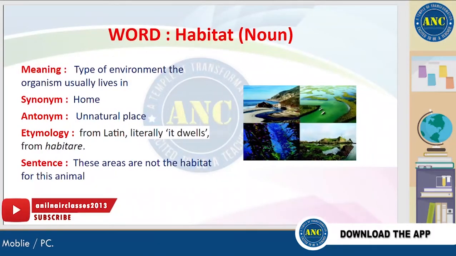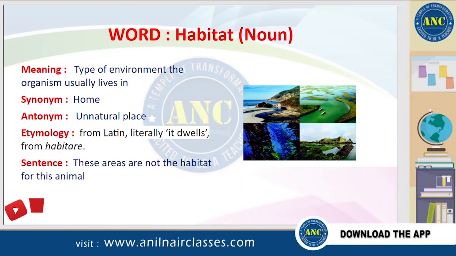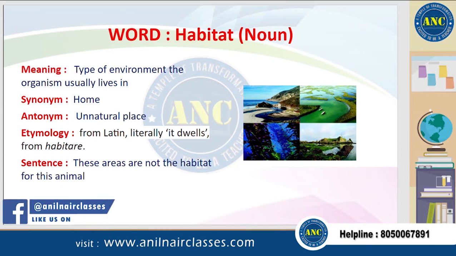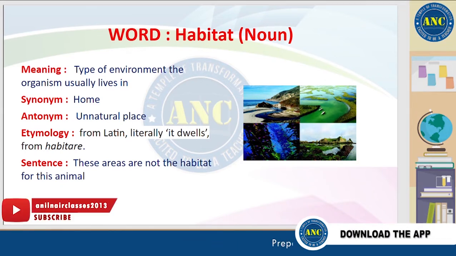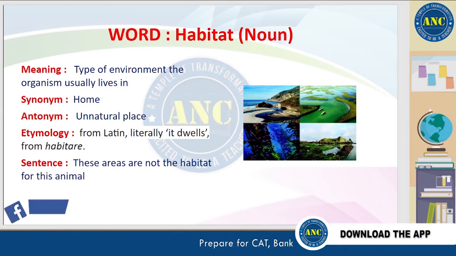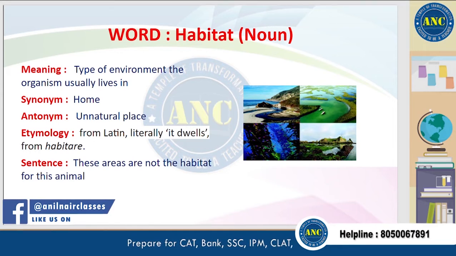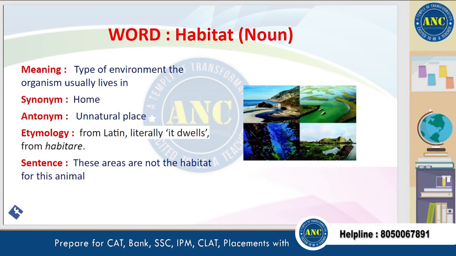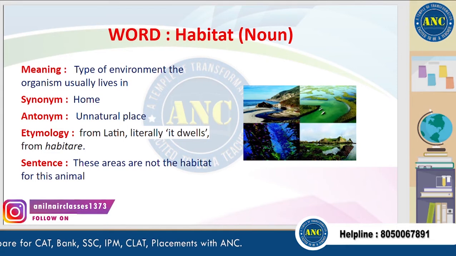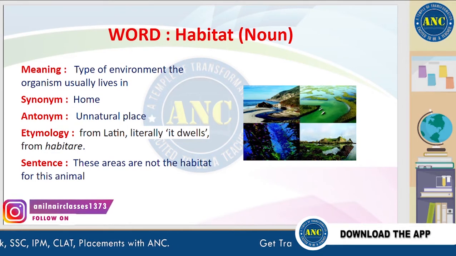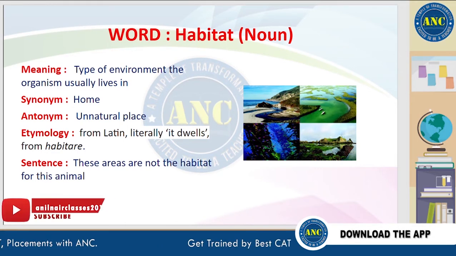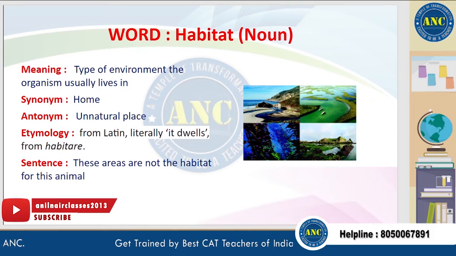The next word is habitat. Habitat means the type of environment the organism usually lives in. A synonym for this place is home, and an antonym is an unnatural place. It is derived from a Latin word which literally means it dwells. A sentence for this word is, these areas are not the habitat for this animal.